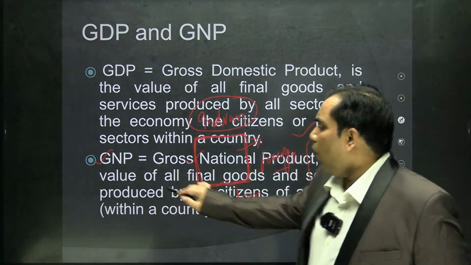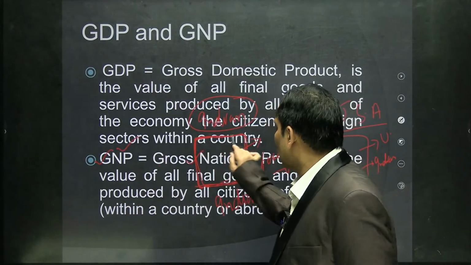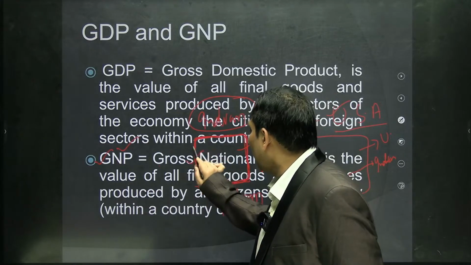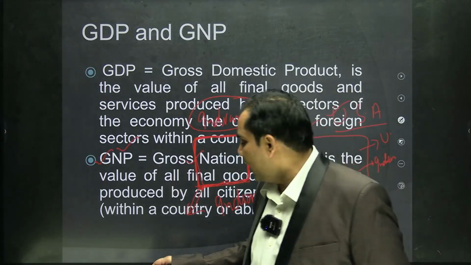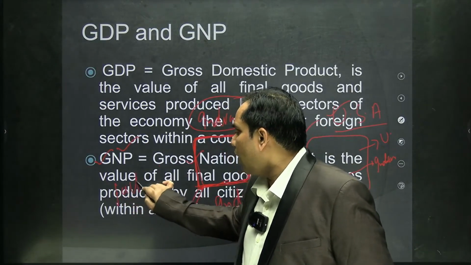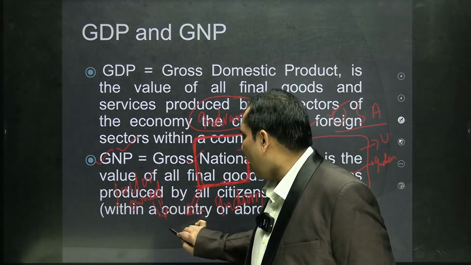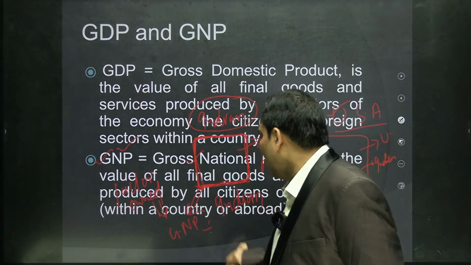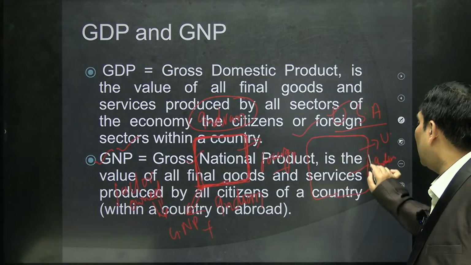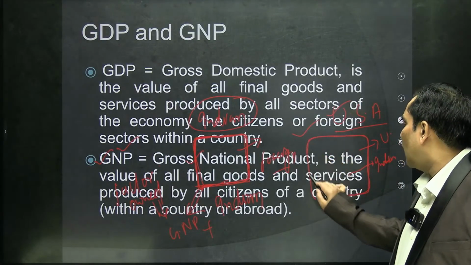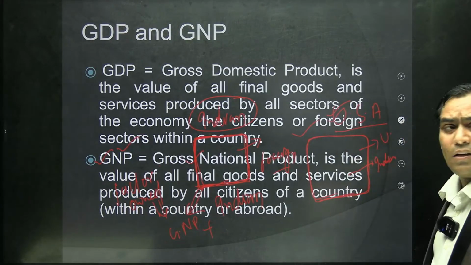So, in order to understand the value of GNP, what we have to do? Whatever production is being done in the Indian economy by the companies or factors of production owned by Indians, that is going to be part of GNP, plus that has to be added by whatever production has been done by the factors of production owned by Indians throughout the world, that is other nations like USA.